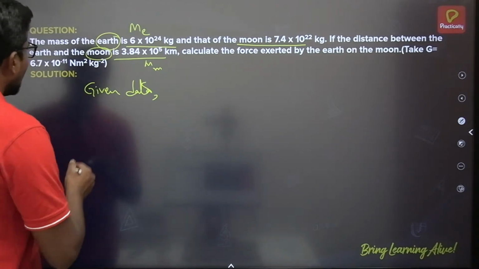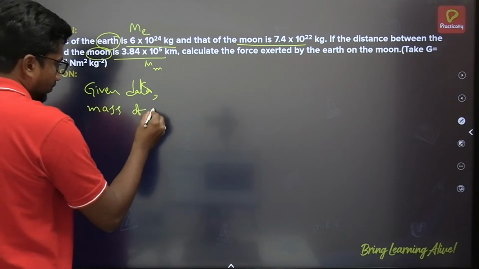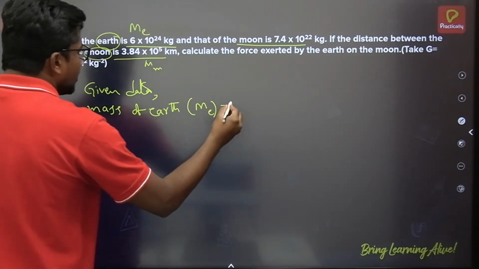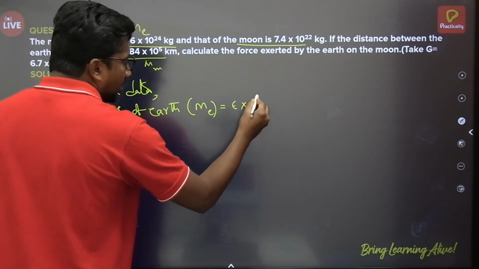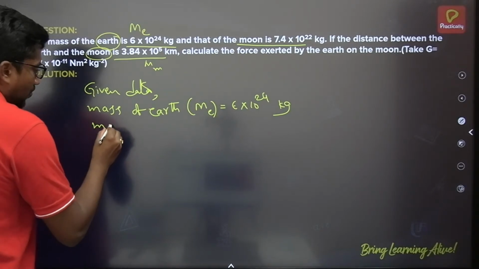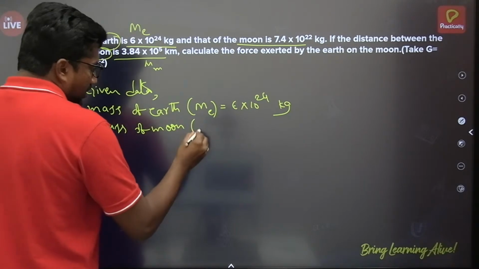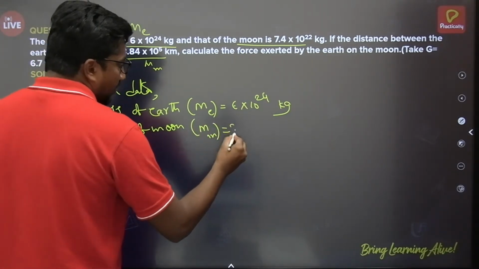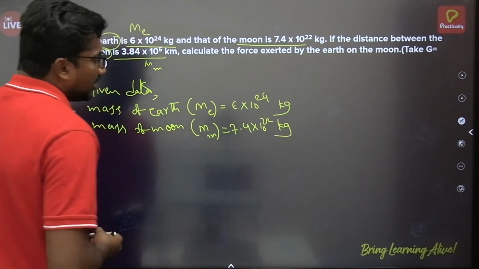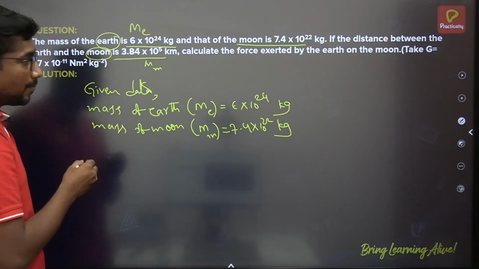Alright, here is the given data. Mass of the earth, say ME, is 6 × 10^24 kg. Mass of the moon is 7.4 × 10^22 kg. The distance between the earth and the moon is given, that is the distance of separation.